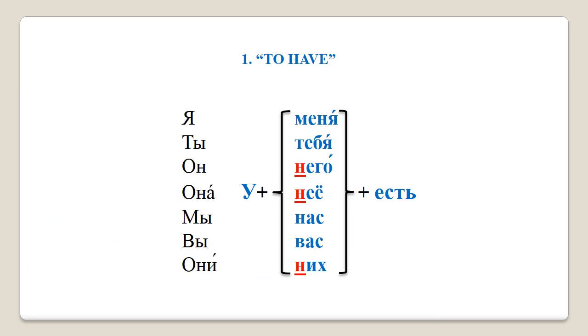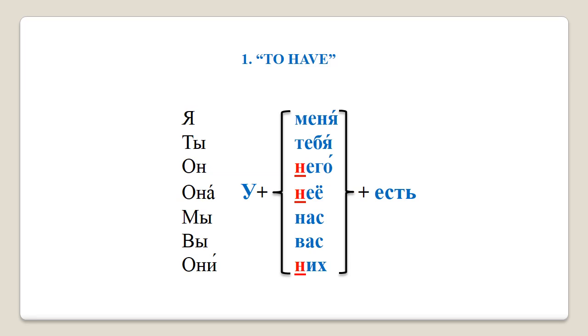Now, so far, we have studied possessive pronouns, and we know how to say my friend, for example, мой друг. Now, this lecture will deal with the way of saying I have a friend, you have a friend, she has a friend, etc. To do so, all we need is a preposition u, which literally stands for by, a verb, which means to have, есть, and then the appropriate form of a personal pronoun.